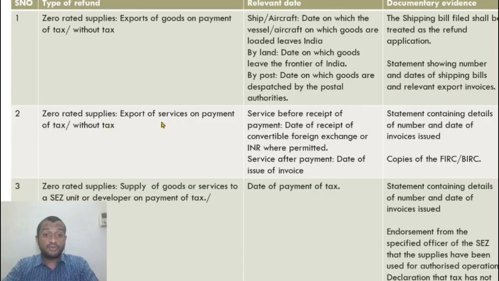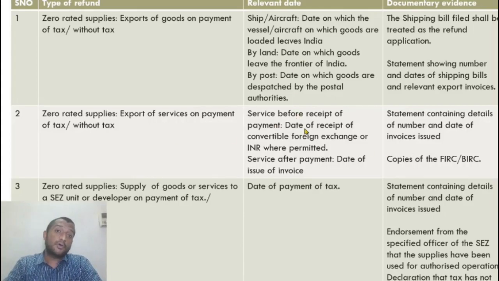Alright, export of services. Now we've talked of goods. Now what about services? There is no physical necessity or evidence which is possible to show that the services have physically been exported because it is intangible. So what is the relevant date for services? 2 years is calculated from which date? Service before receipt of payment. So is the service provided before the receipt of payment, or is the service provided after receipt of payment? Those are the two questions that one needs to answer.